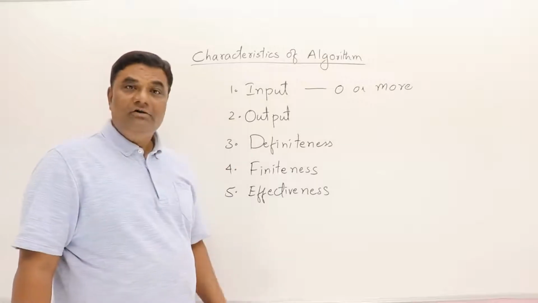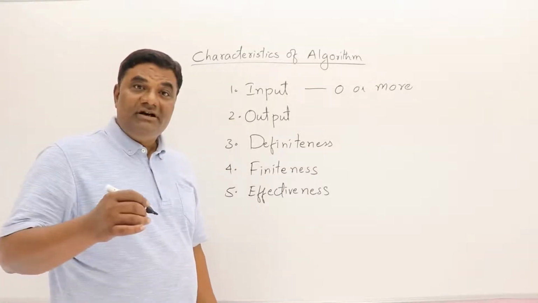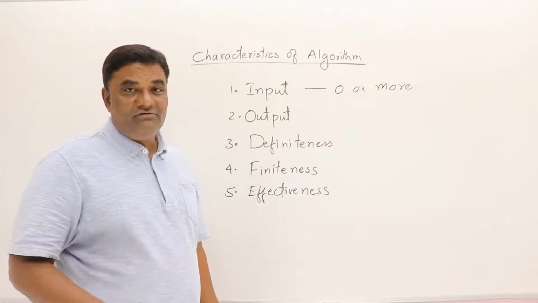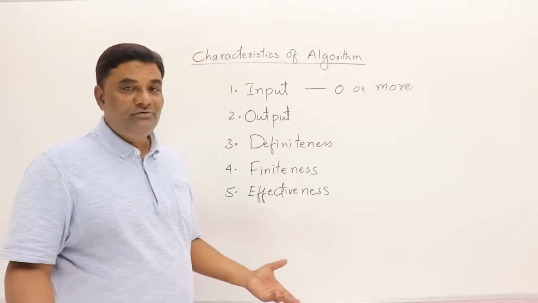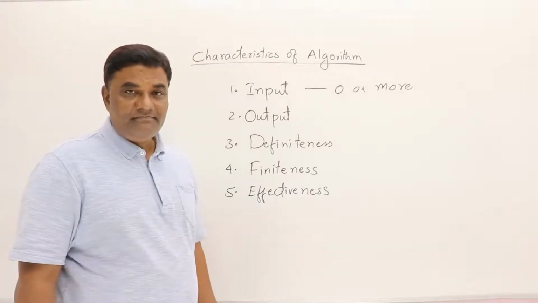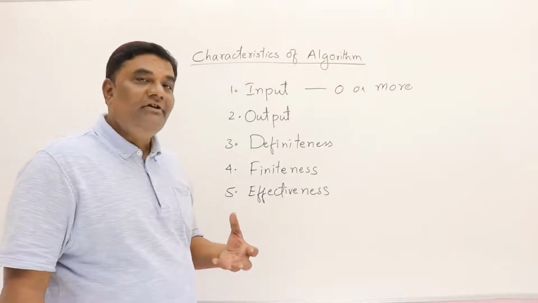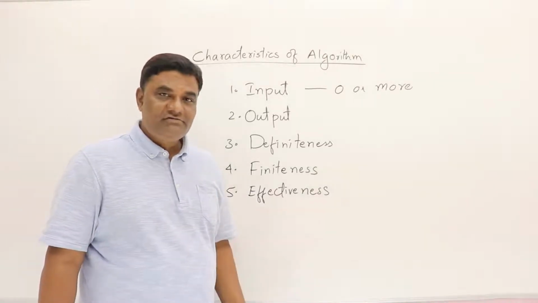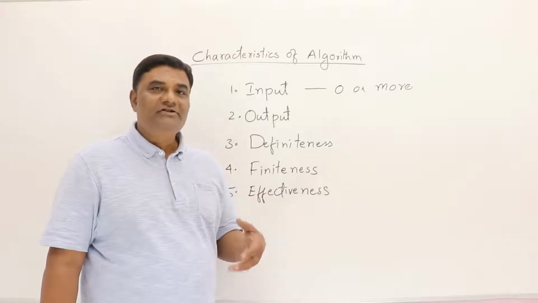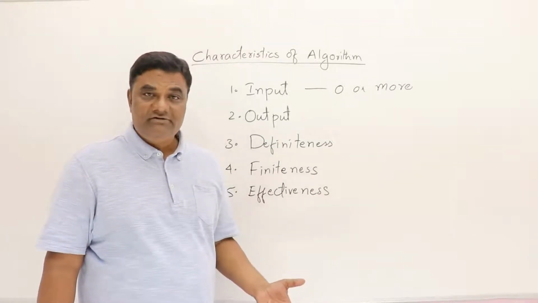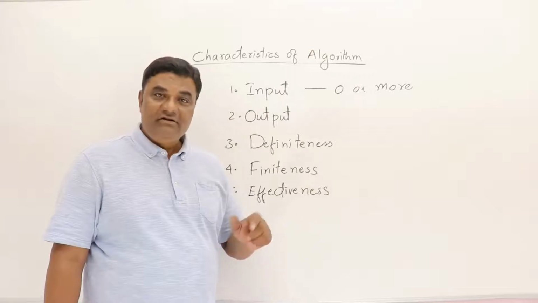The next, output. An algorithm must generate at least one output. Otherwise, there is no use of writing the algorithm. It must generate some result. Imagine it like a function, a C language function. When you call a function, it may not take any parameters, but the function does something.